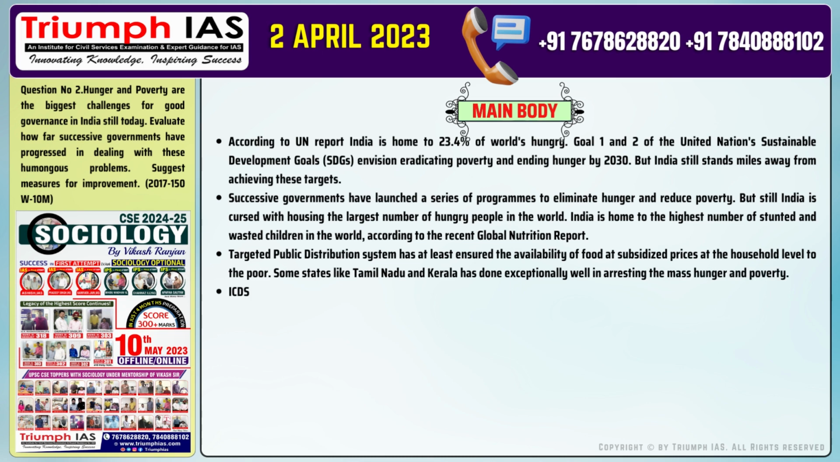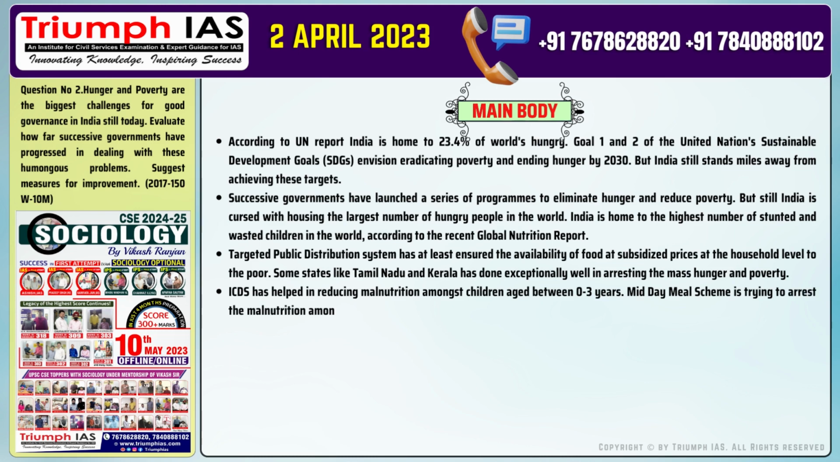Number 4. ICDS has helped in reducing malnutrition amongst children aged between 0 to 3 years. Midday meal scheme is trying to arrest the malnutrition among the school-going children. Mega schemes such as MGNREGA have ensured at least the basic level of income to the rural folk.